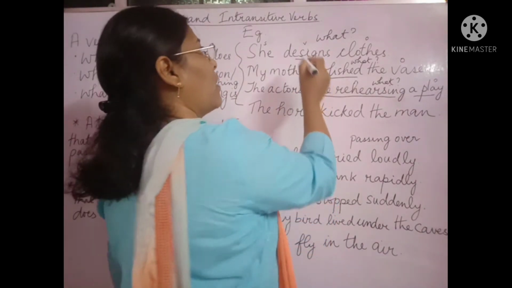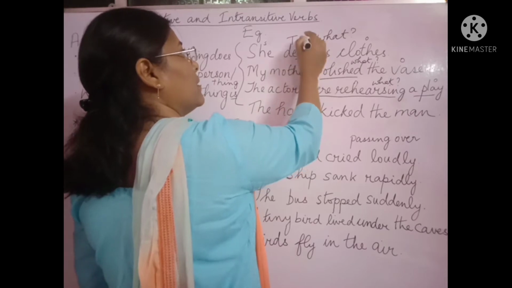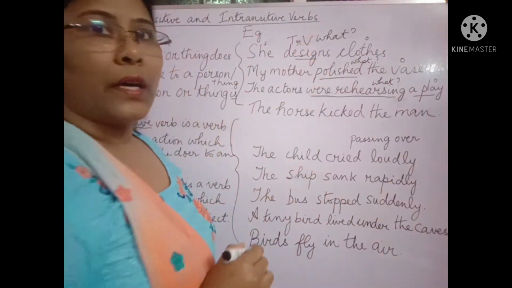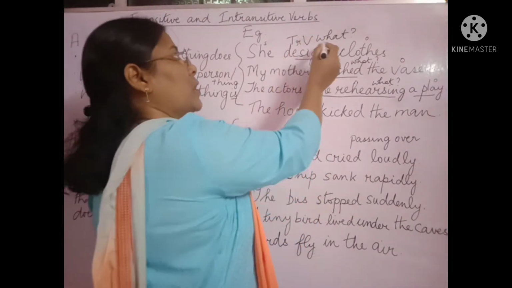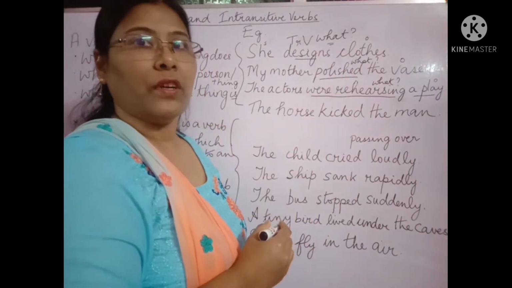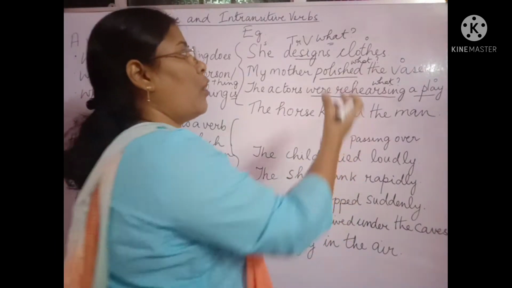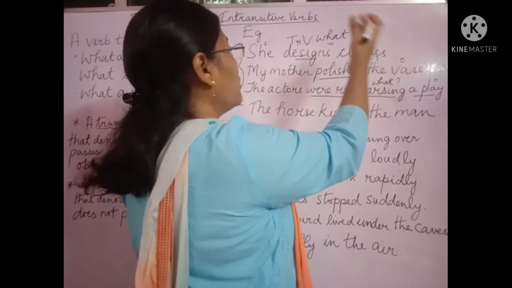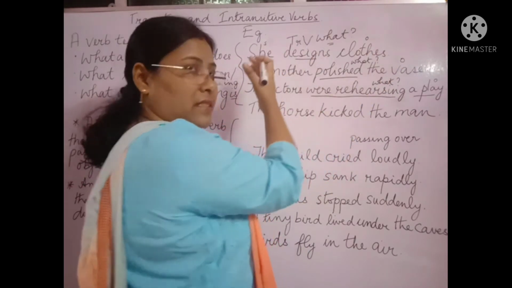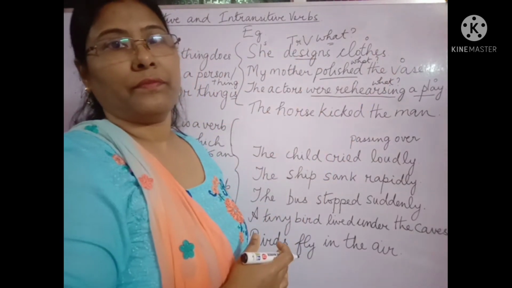These verbs are called transitive verbs. So the verbs which answer the question what are called transitive verbs. We should get the answer of what as the object. Supposing you get the answer as the subject, then it is not a transitive verb.